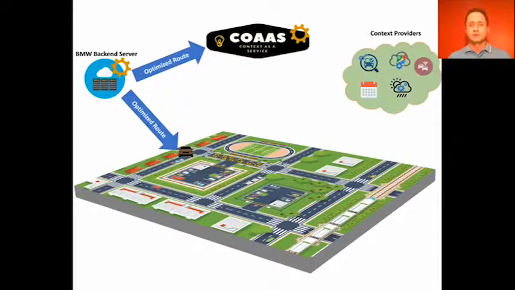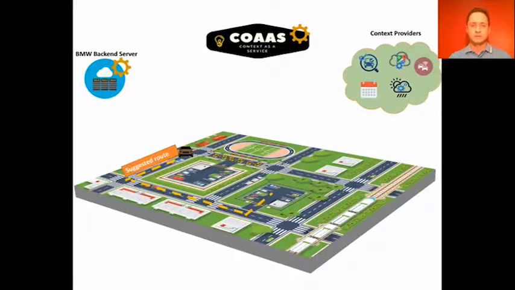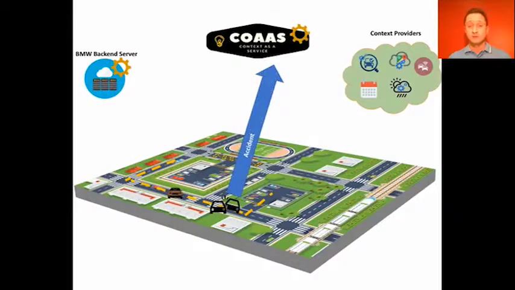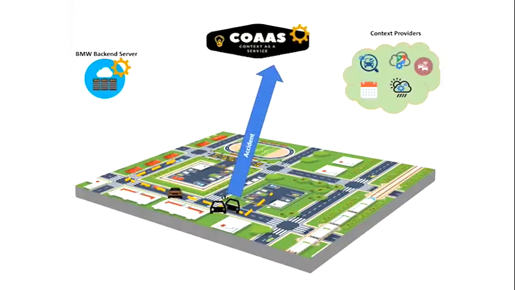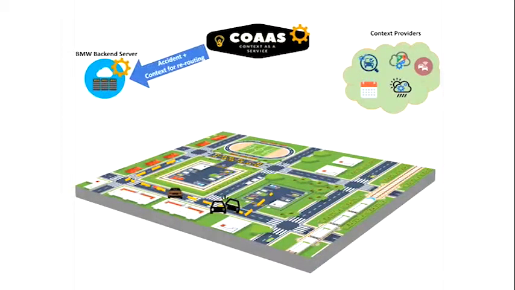Further, it also sends the route to CoaaS, which triggers a push-based query. The push-based query subscribes for situation changes on the route. If something happens on the way while Claudia is driving, the Connected Drive will be notified and another decision about the route might be made. This scenario is graphically represented in the animation you are watching now.